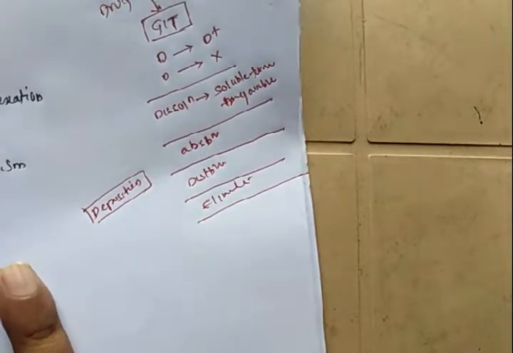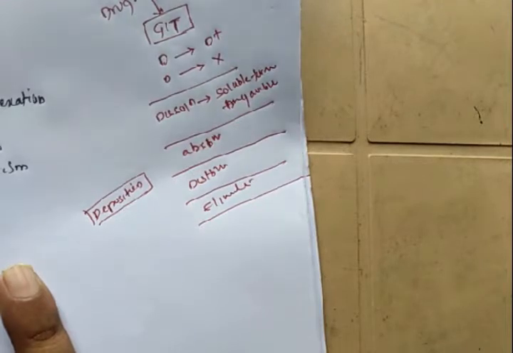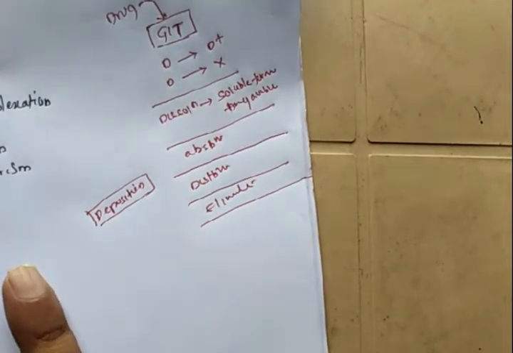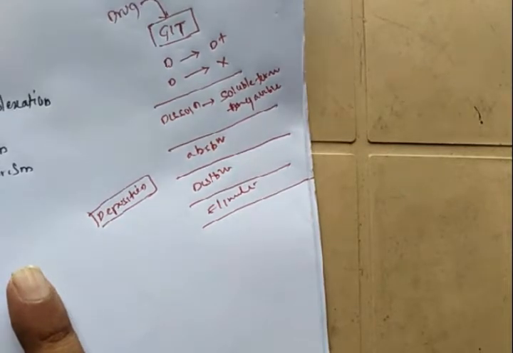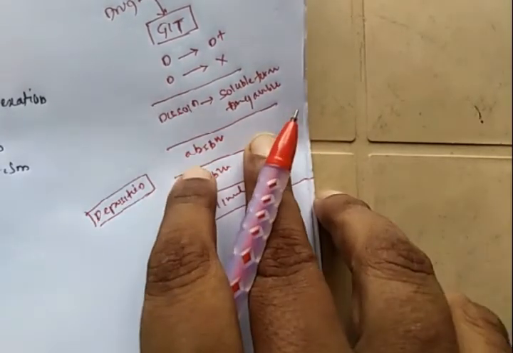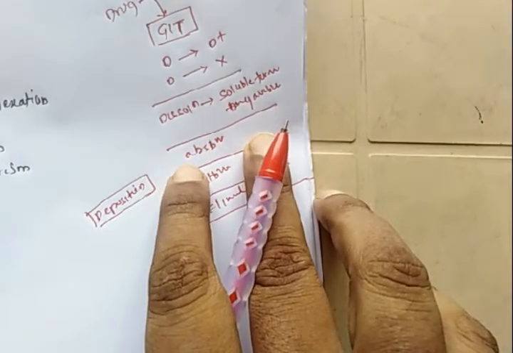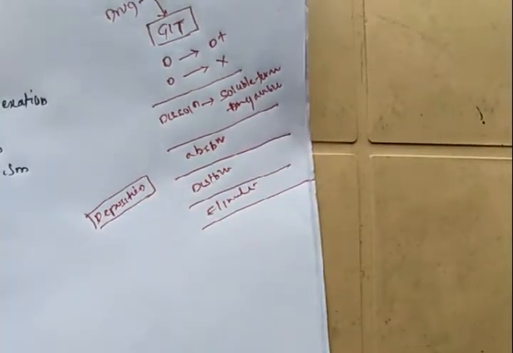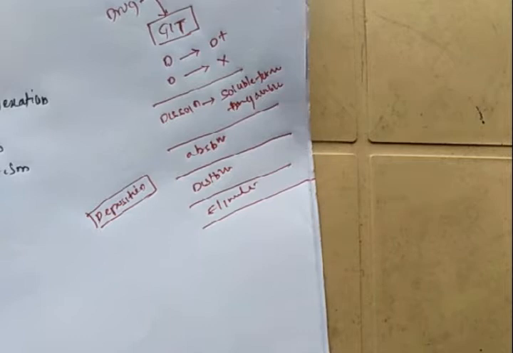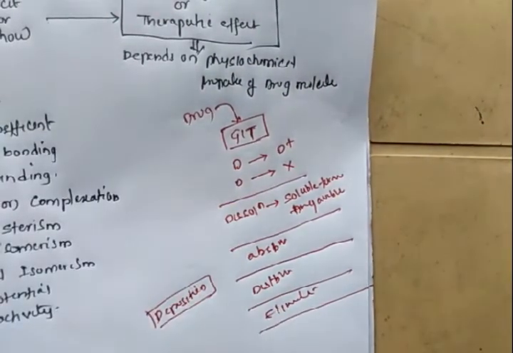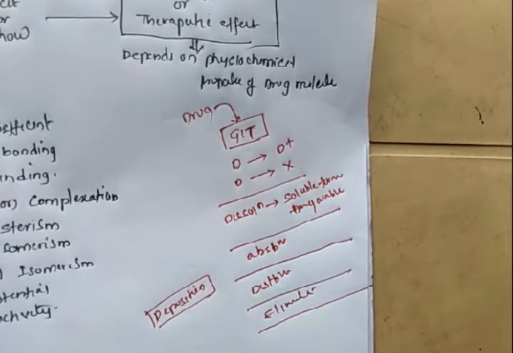The solubility of the drug depends upon the ionization power of the drug molecule. If the drug undergoes more ionization, it is easily soluble. If the drug doesn't undergo ionization, it is much less soluble. The ionized form of a drug is less absorbable, while the unionized form is absorbable. Like that, these pharmacokinetic parameters depend majorly upon ionization, and based upon these pharmacokinetic effects, the drug action will be decided.